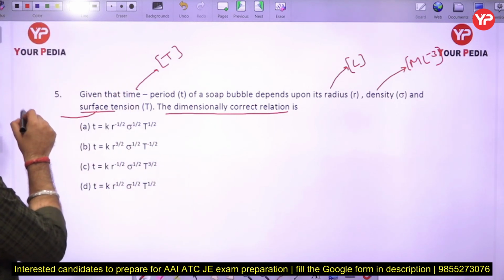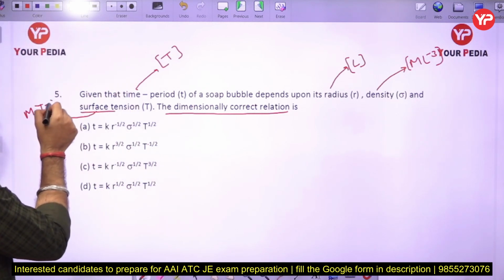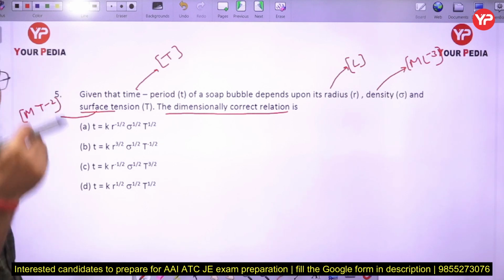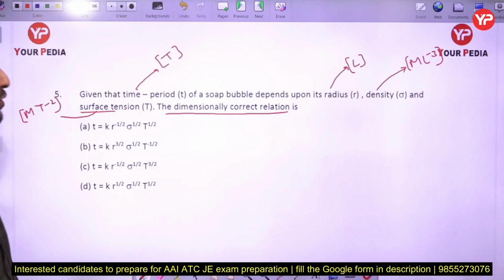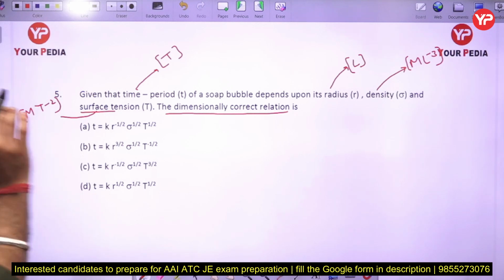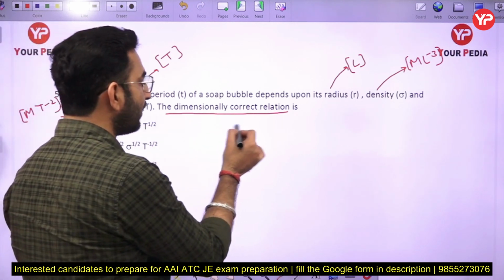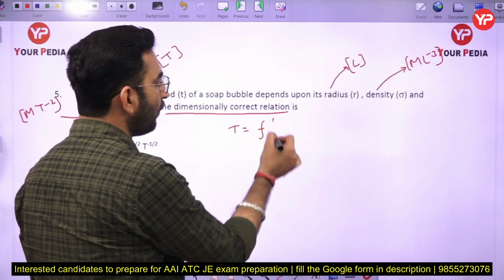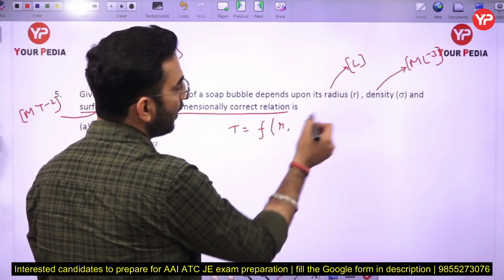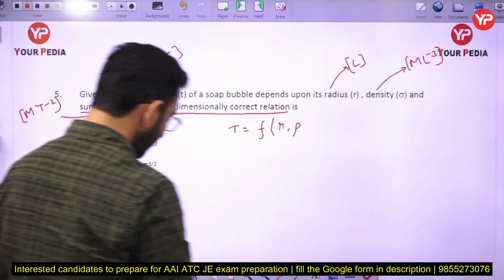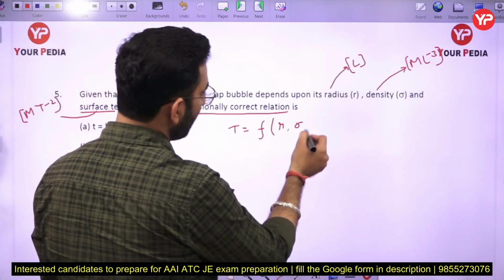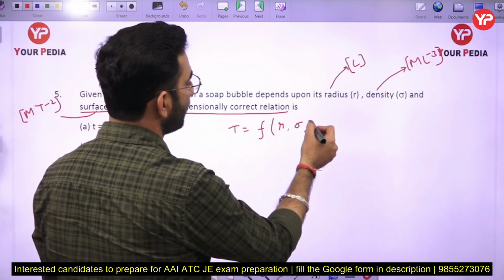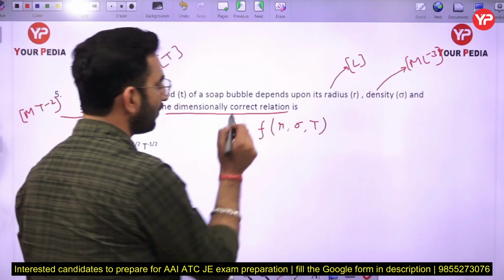So I can write force per unit length here, MLT^-2 divided by L, so basically MT^-2 here. Now you can see, we know that the time period T is basically a function of radius, density, which is denoted by rho, as well as the surface tension, which is denoted by S here, okay.